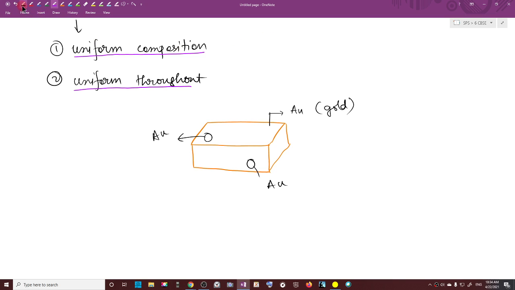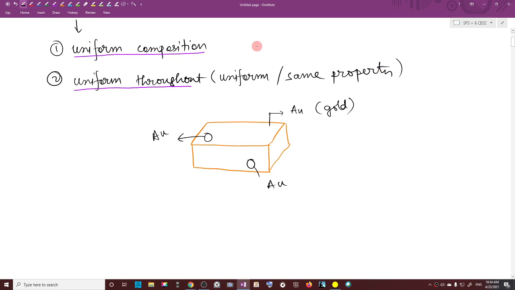That means if it is uniform throughout, it will have uniform or same property. Write down, it will have uniform or same property. So it will have uniform composition and it will have uniform or same property. Is the idea clear to all of you?